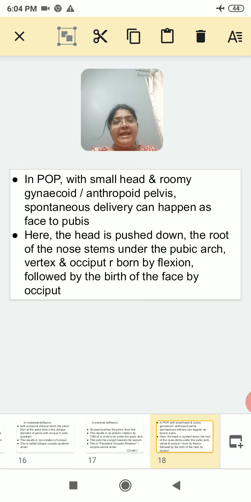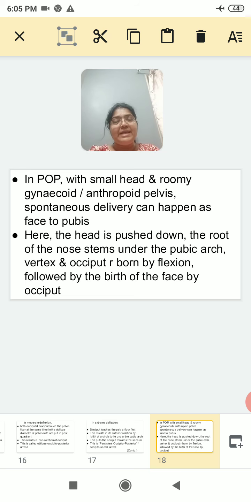Here the head is pushed down, the root of the nose stems under the pubic arch, vertex and occiput are born by flexion, followed by birth of the face by extension. This is how the head is born.